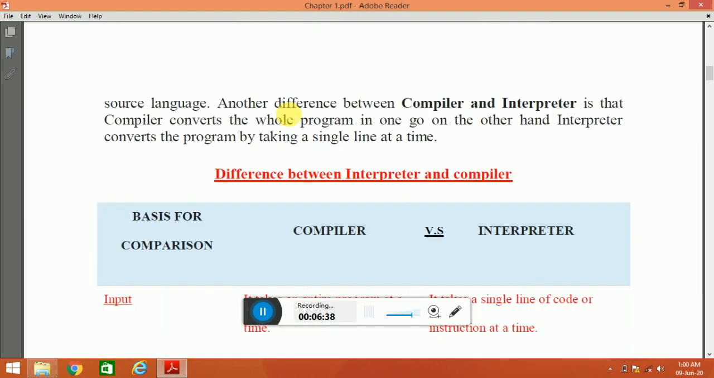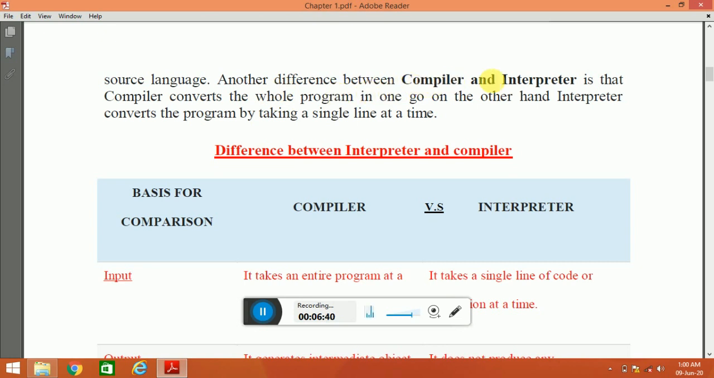Next, another difference between compiler and interpreter is that a compiler converts the whole program in one go. Like I have said earlier, a compiler reads the entire program and converts it to the object code. So as it reads the entire program, here it is written that a compiler converts the whole program in one go. An interpreter converts the program by taking a single line at a time.